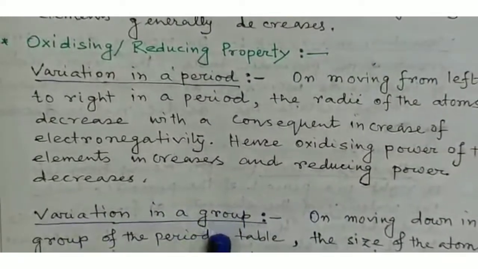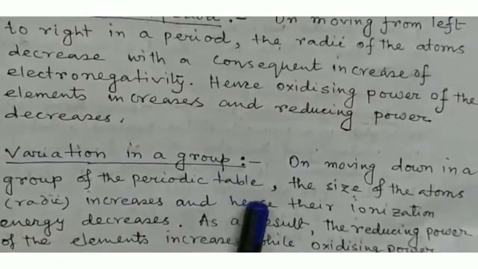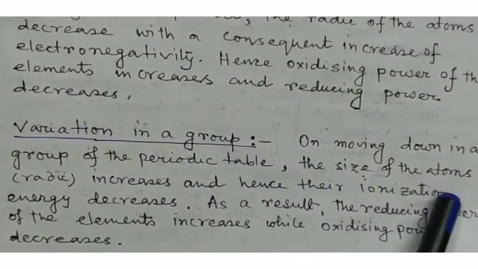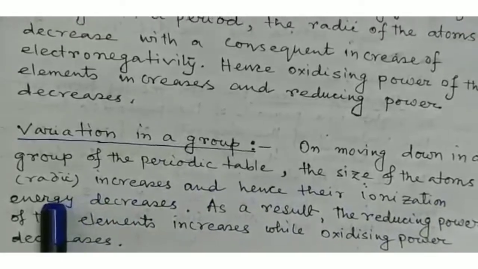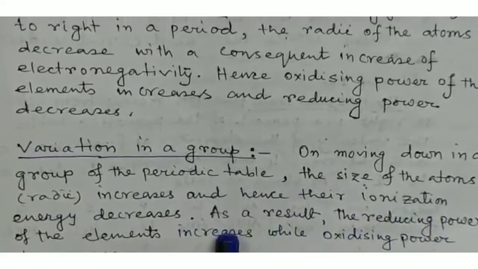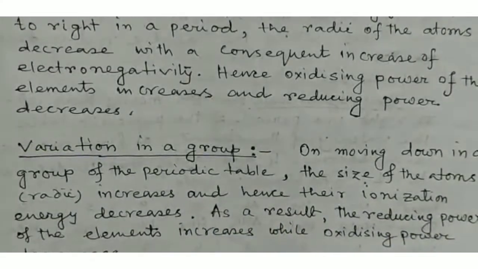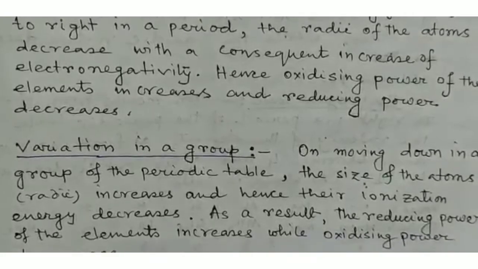Variation in a group: on moving down in a group, the size of the atoms, that is radii, increases and hence their ionization energy decreases. As a result, the reducing power of the elements increases while oxidizing power decreases.